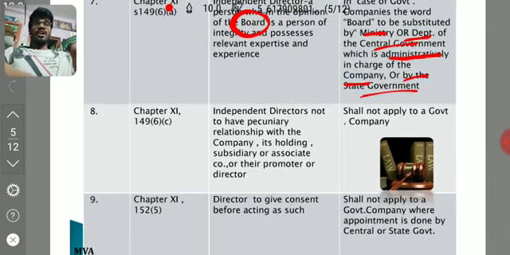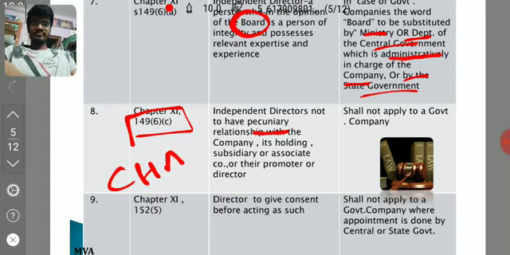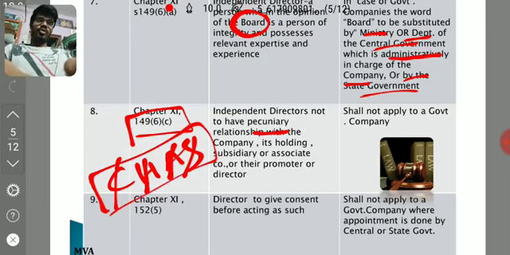149(6) subsection C. It is regarding eligibility, like pecuniary relationship. For example, if an independent director has any pecuniary relationship with the CHAS companies. CHAS companies means a company, its holding company, its associate company, its subsidiary company. In these 4 companies, if the independent director has any pecuniary relationship other than the remuneration given in the form of a director, then such independent director is not eligible to be appointed as independent director.